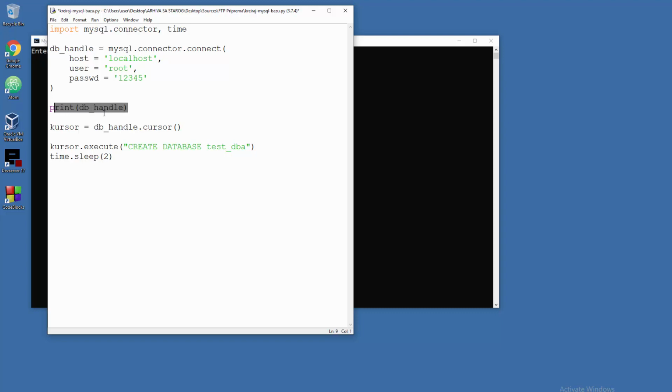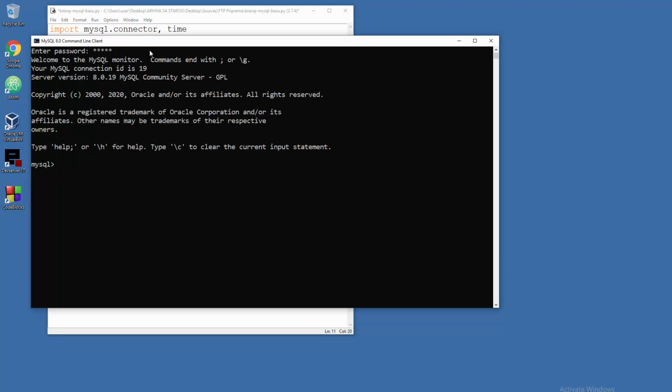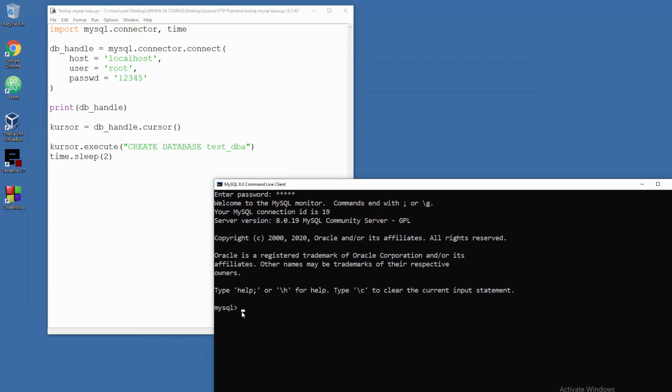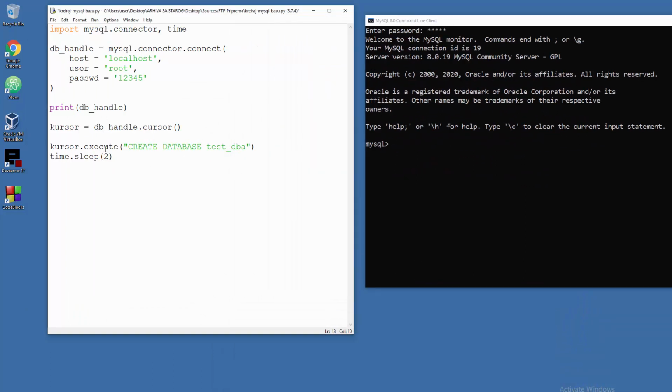Then here, in IDLE, in the report, I'm just printing what I have from this, and then I'm using db handle to establish a kind of virtual manual cursor in terminal, like this. So when you type cursor here, it's like you have a cursor right there. Now when I execute this command, which is obviously dedicated to the creation of a database, I will create only one database. So that's basically what this script does, and it will work.